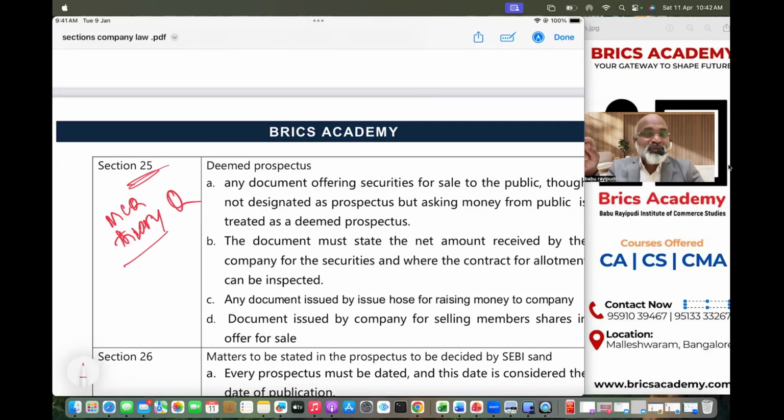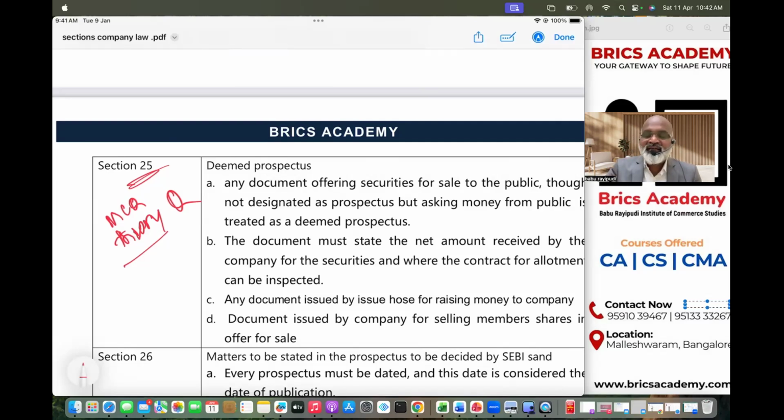But sometimes a company, or anybody on behalf of the company, issues a document which is not designated as a prospectus. But the question is: any document issued to the public in which the company is requesting the public to subscribe to securities, without designating it as a prospectus.